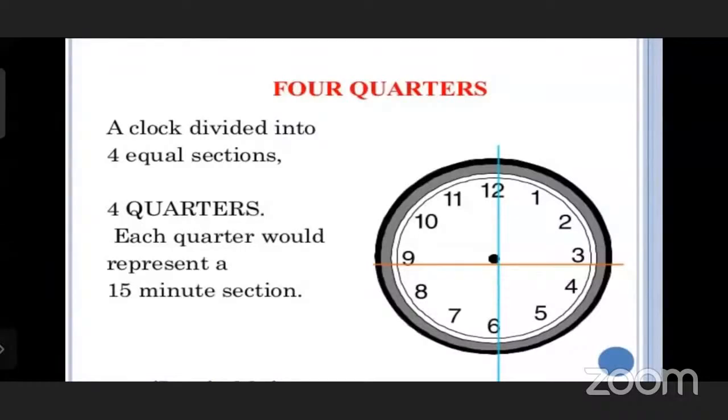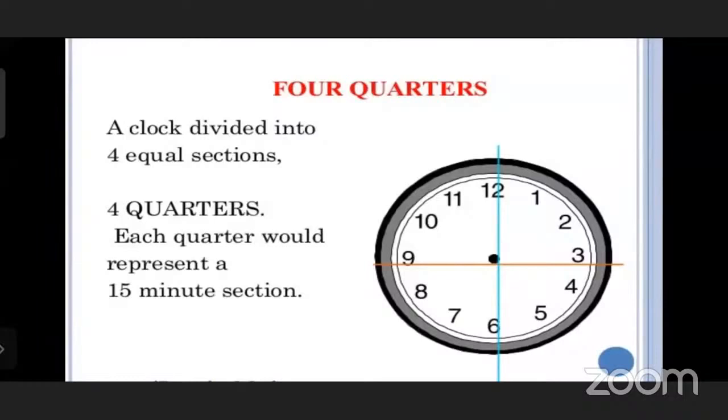You know the right angle? Yes, sir. Like an L. You can see there are 4 right angles here. They are not slanting lines, but horizontal and vertical lines. Okay.